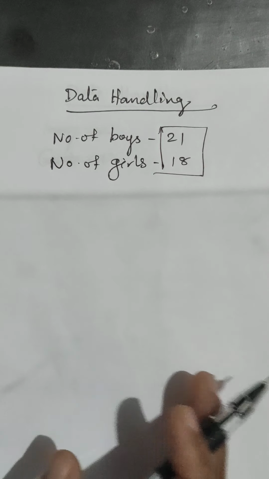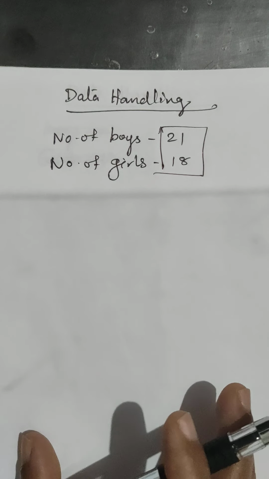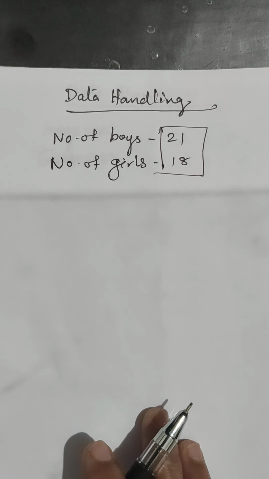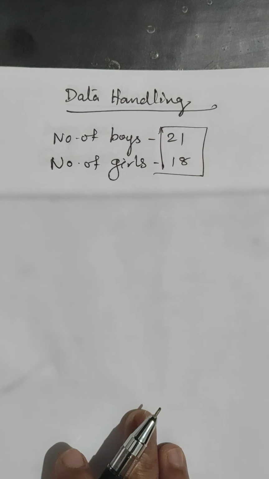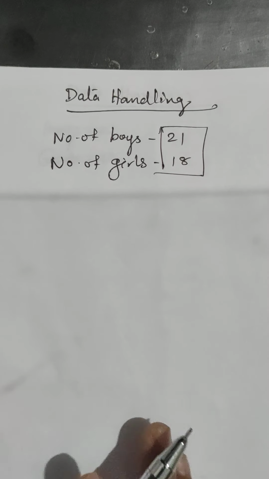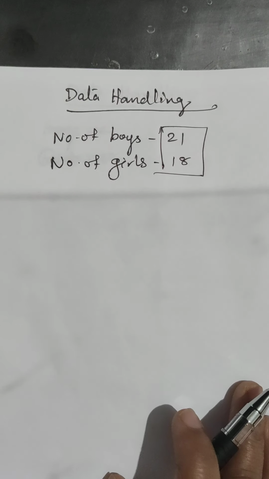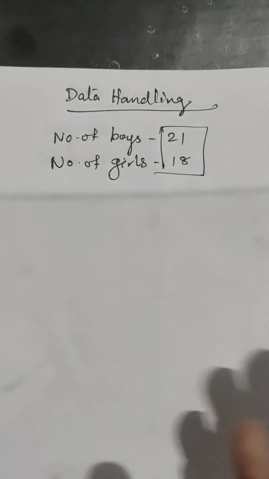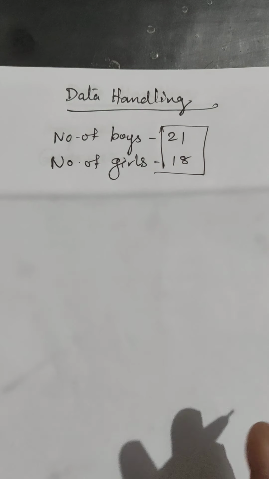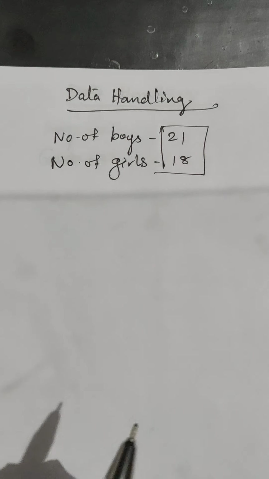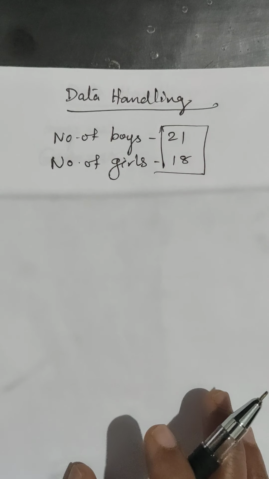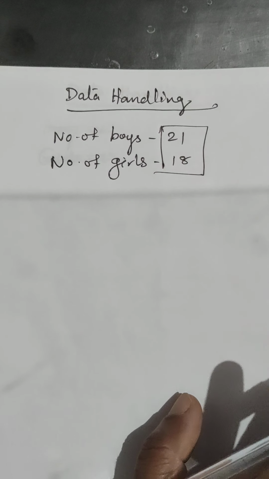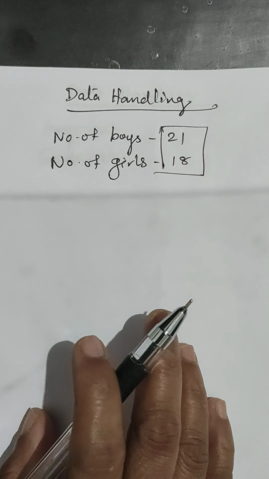Another data I am explaining is the weight of the students. Suppose 33 students are there in your class. The weight of these 33 students, some of them is 50, some of them is 39, some of them is 29, like that way. Weight will vary. We are collecting the data according to the weight. So for 33 students we are getting different numbers. Those numbers we call data.